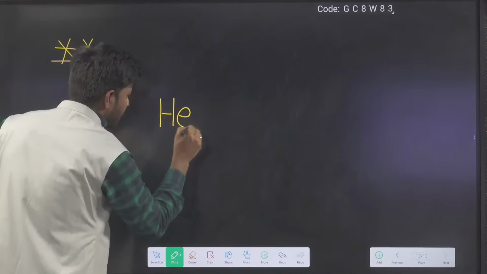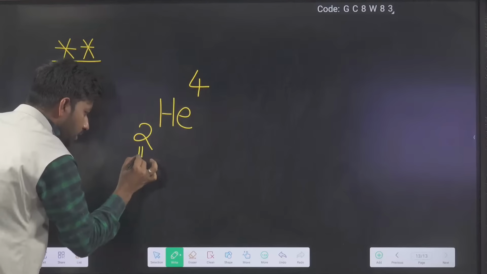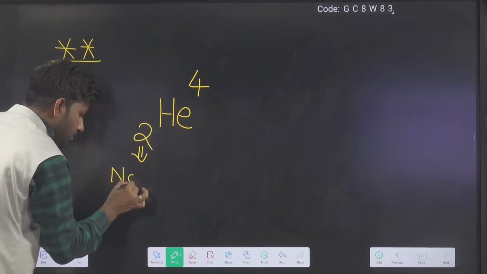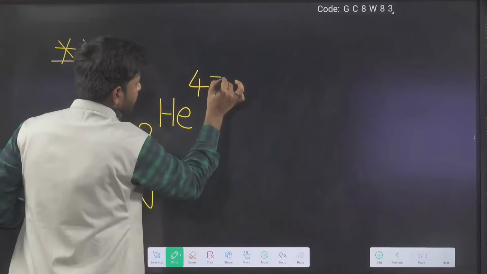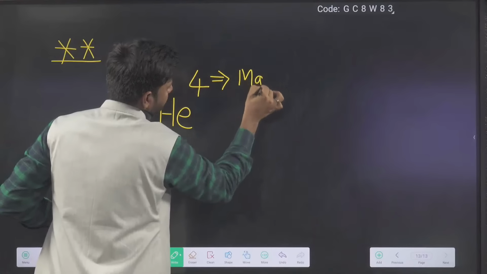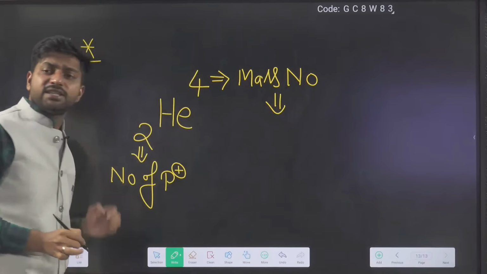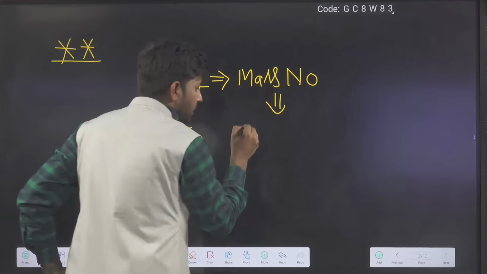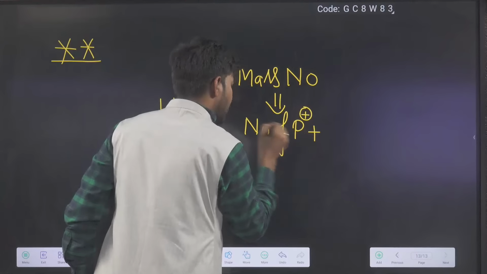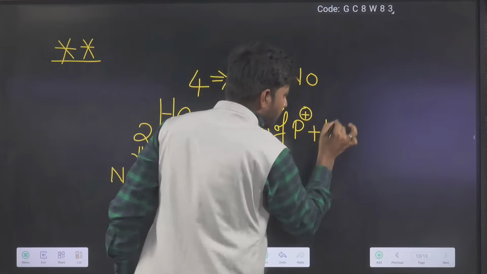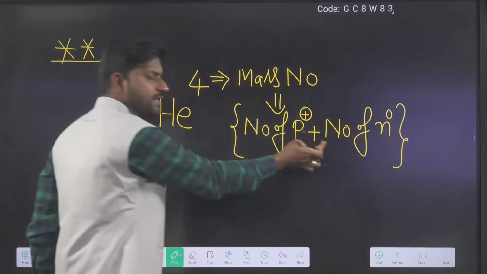When we say helium atom, here 2 is written, here 4 is written. 4 is the mass number. What is mass number? Mass number is just the number of protons plus the number of neutrons, their sum.